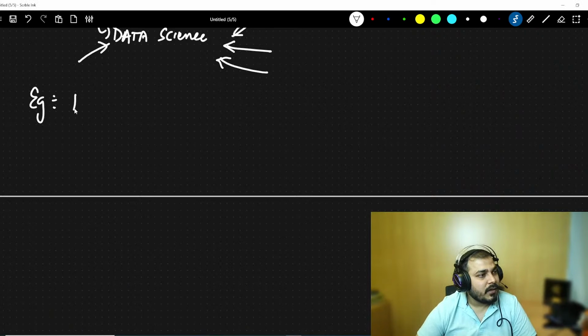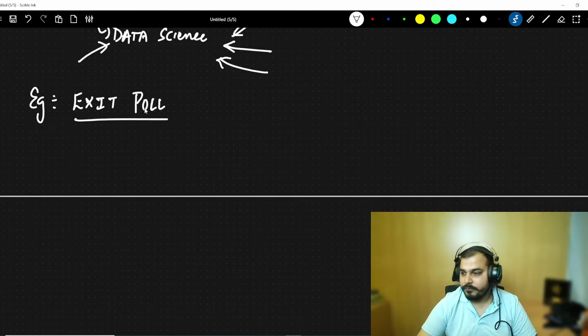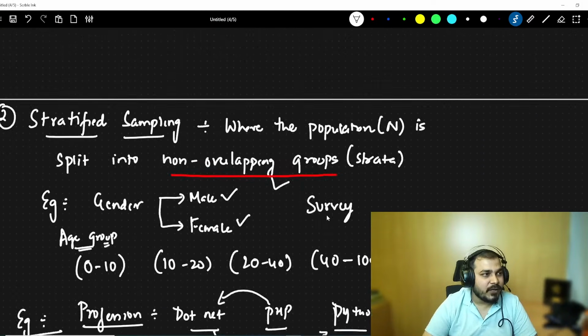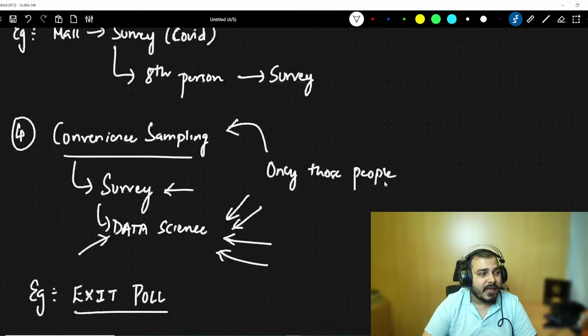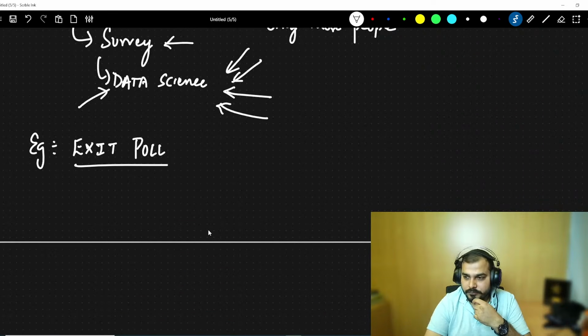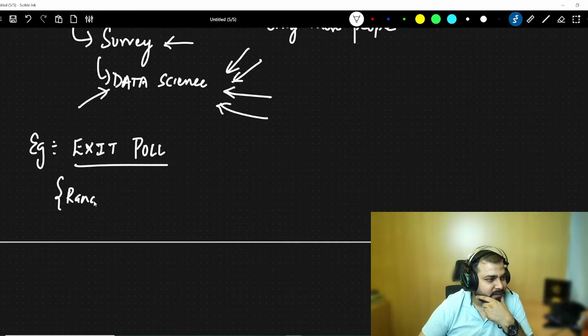Let's say that there is an exit poll. What kind of sampling would be better? See, guys, again, people are getting confused between stratified sampling and this sampling. In convenience sampling, we are just specifically considering a domain. There, we are dividing groups based on something. So, tell me the example of an exit poll. What kind of sampling technique may we use? So, obviously, we will be using random sampling over here.